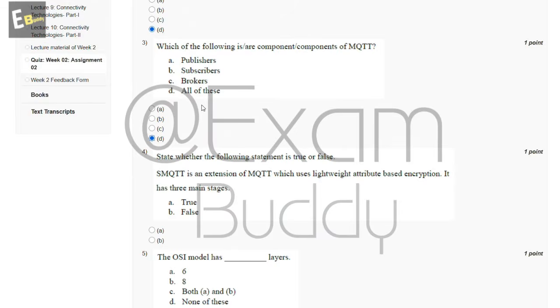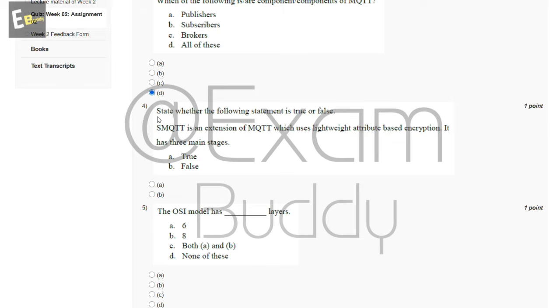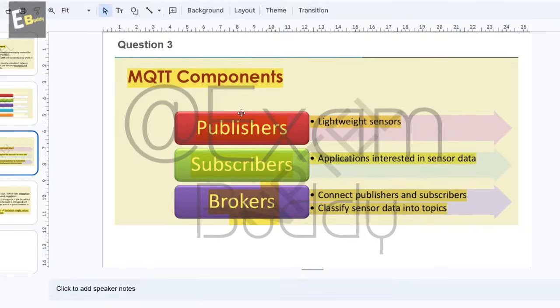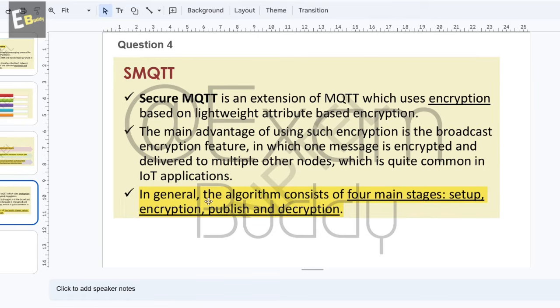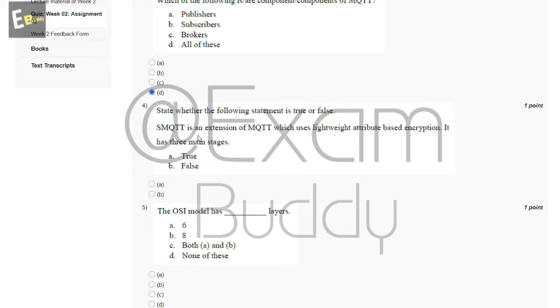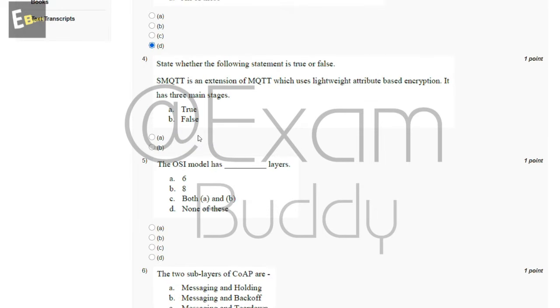Now let's talk about question 4. State whether the following statement is true or false. These are the statements, and now check the answer of question 4. So the answer is, in general the algorithm consists of four main stages: setup, encryption, publish, and decryption. So the answer of question four is B.